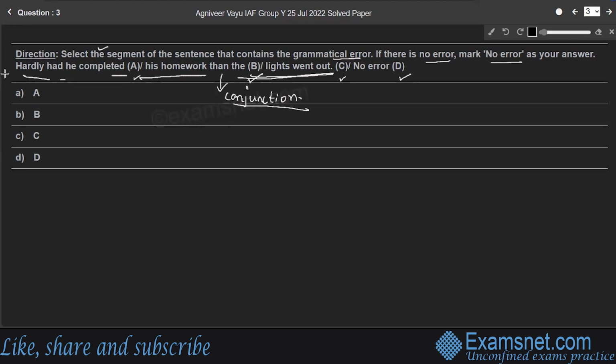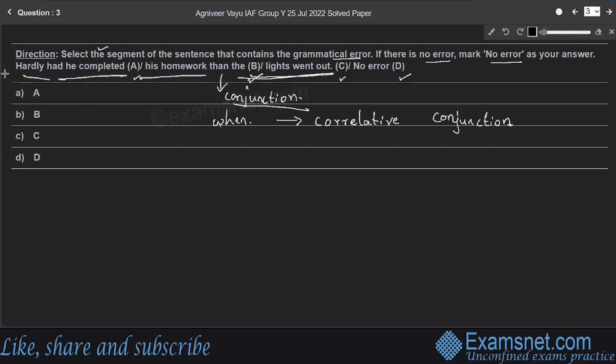So in the given sentence, the correct conjunction to be used here is when. Then only the sentence becomes proper. Hardly had he completed his homework when the lights went out. So this when is called correlative conjunction. Particularly it is called correlative conjunction.